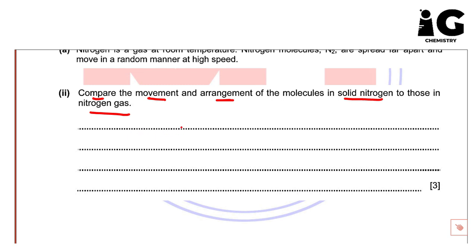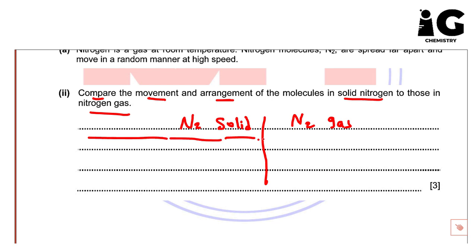So here we have N to solid. This one again is N to gas. And the first point of comparison, so here we can have the first point, this is movement.